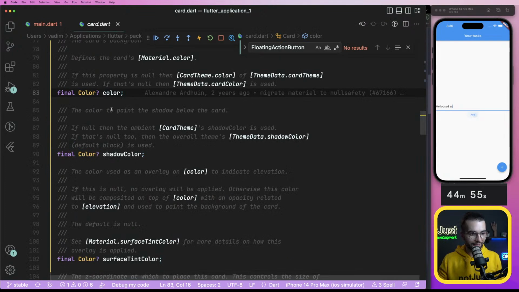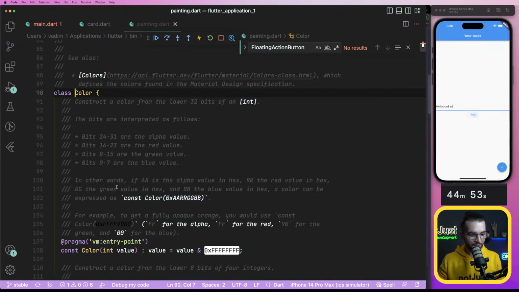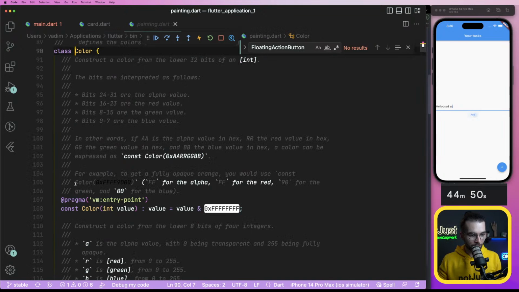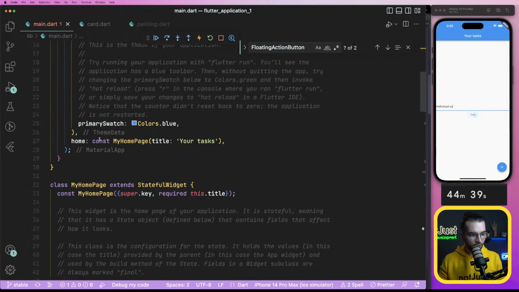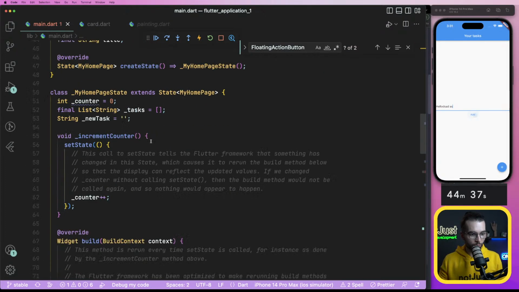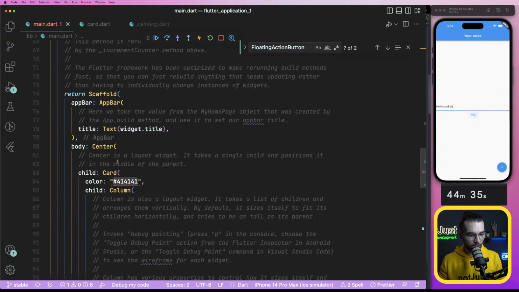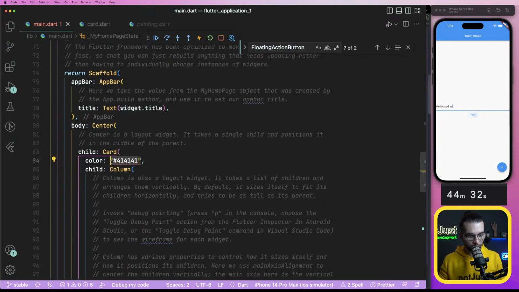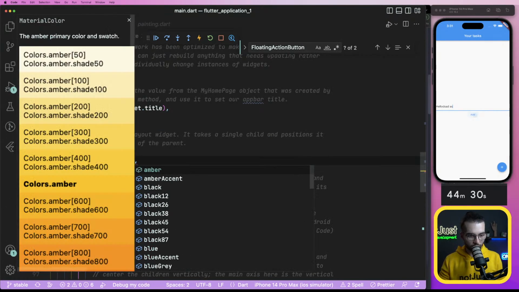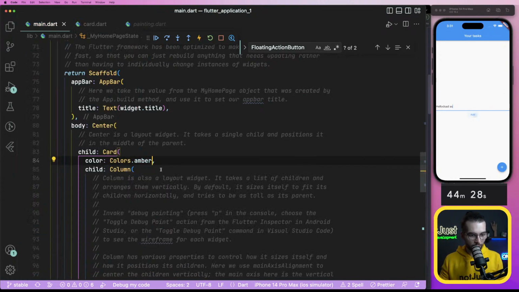Color. What color? Of type color. Example color. Okay, let's try it like this. Oh, Colors.blue. I can do that. Whoo, there is a lot. Amber, save. Yeah, nothing changes for the card.